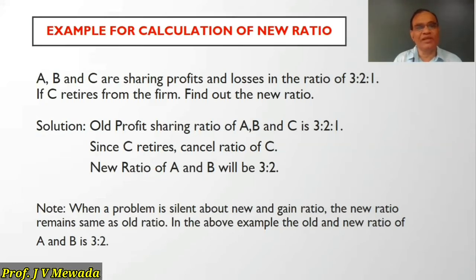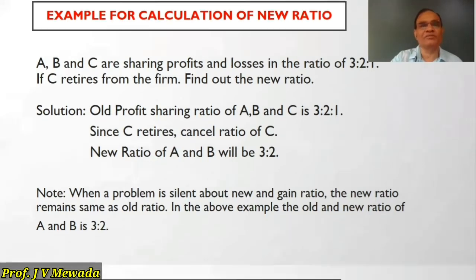Now we have to see when a problem is silent about the new and gain ratio, the new ratio remains the same as the old ratio. See in the above example, the old ratio of A and B is 3:2 and the new ratio of A and B is also 3:2. So you have to take care of this.